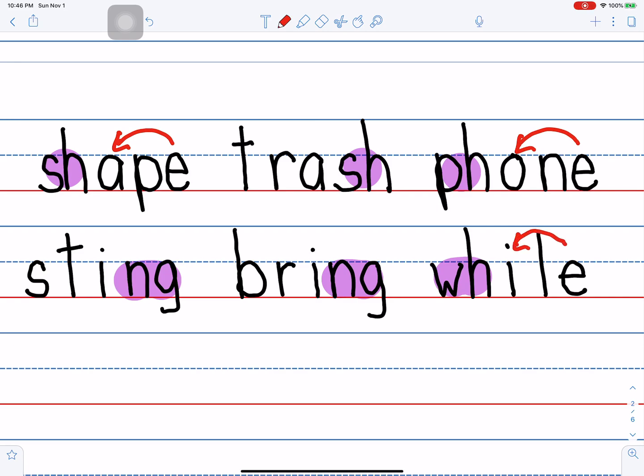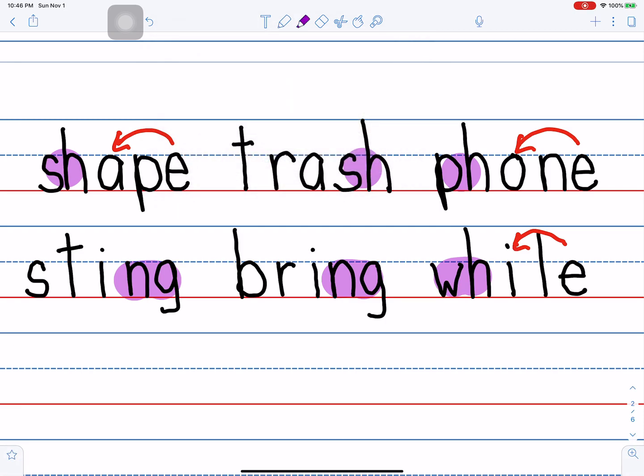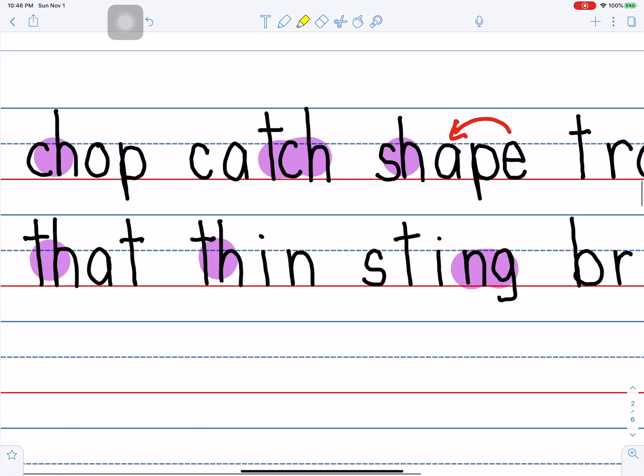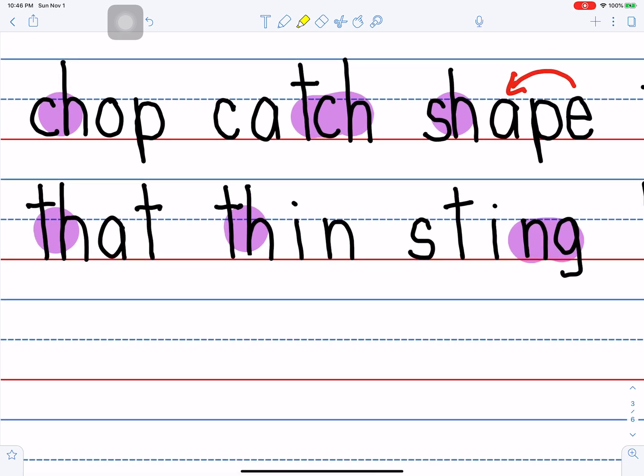Let's look at our bonus words. The word is place. Place. What are the sounds? P, l, a, s. Place. Let's spell the sounds.